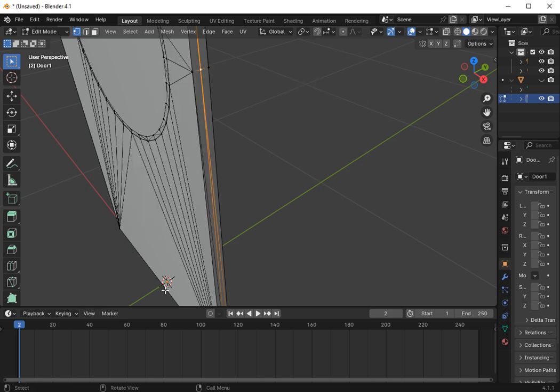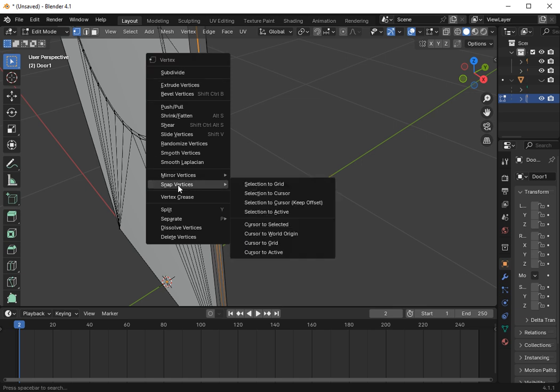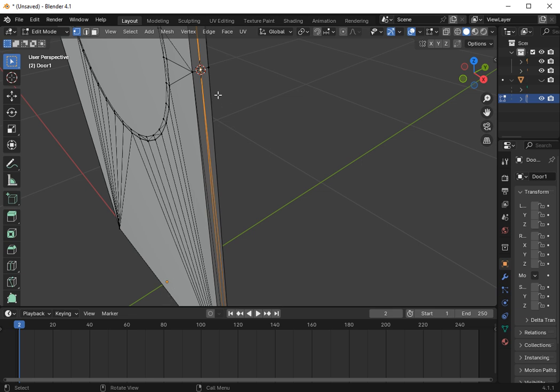Because what we want to do, we want to get that little target thing down there, this thing here, look. Don't try and move it manually. We want that up here. So right click, go snap, vertex, cursor to active, say yeah, it jumps from there to there.